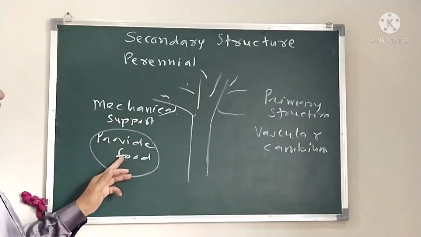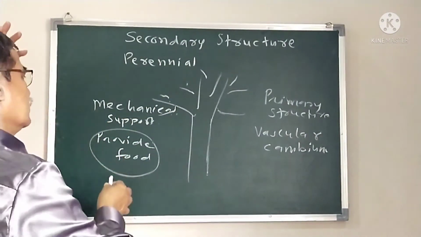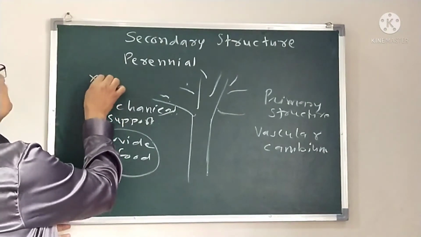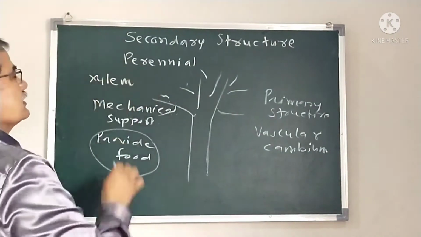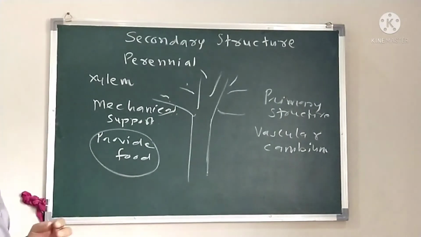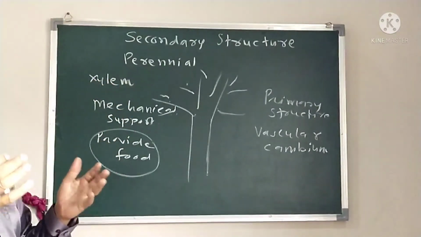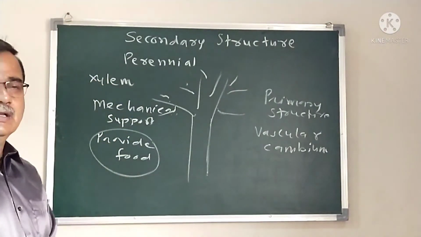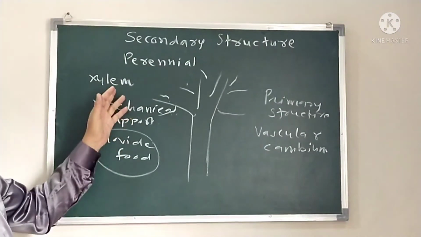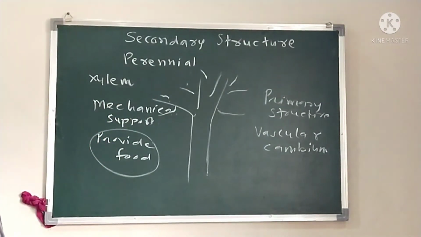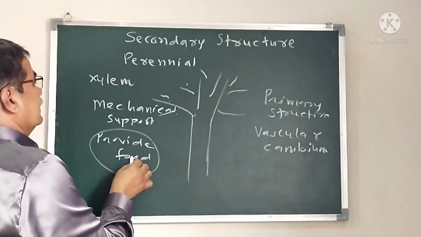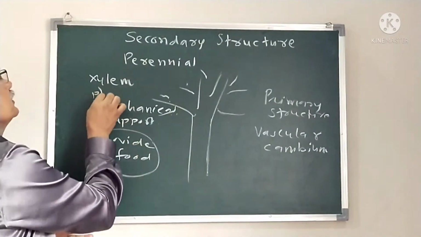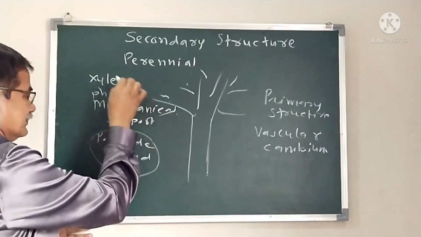For mechanical strength and support, the xylem is the most important tissue, along with the sclerenchyma, collenchyma, and parenchyma, the ground or fundamental tissues, which need to increase. To provide the food material, the phloem tissue is important.